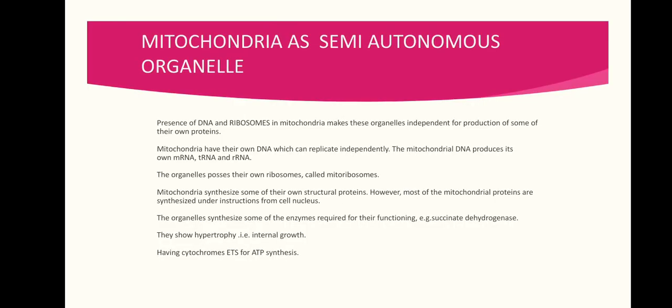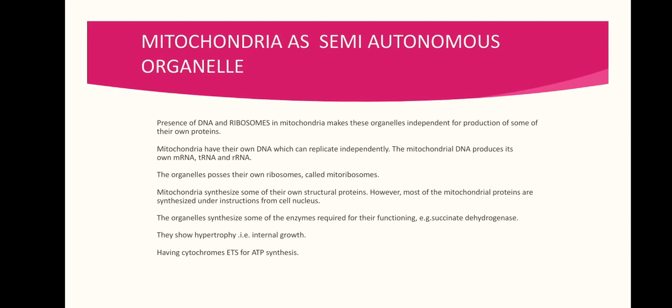It is said that mitochondria and plastids as well are considered as semi-autonomous organelles. What is a semi-autonomous organelle? One which can reproduce by itself. Because of the presence of DNA and ribosomes in mitochondria, these organelles are independent for production of some of their own proteins.